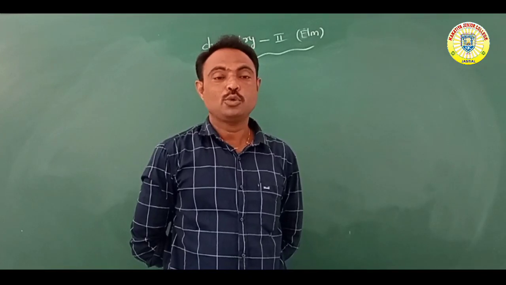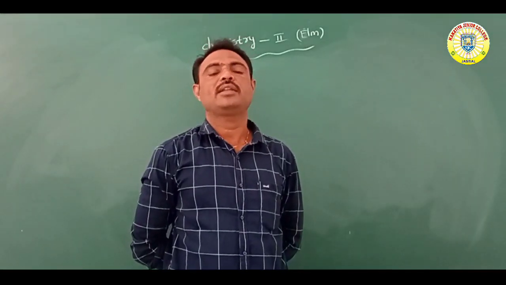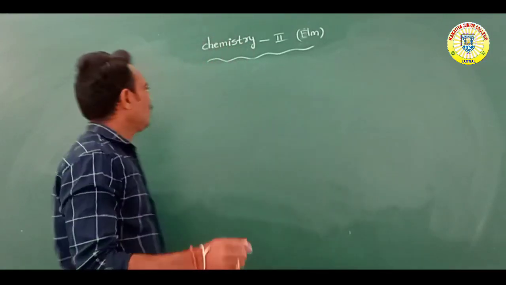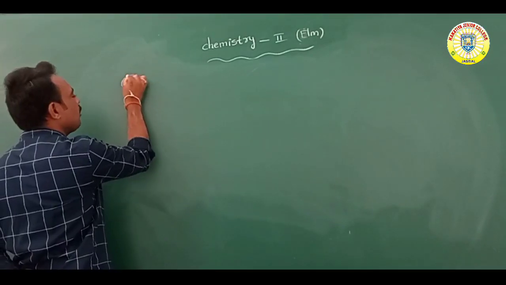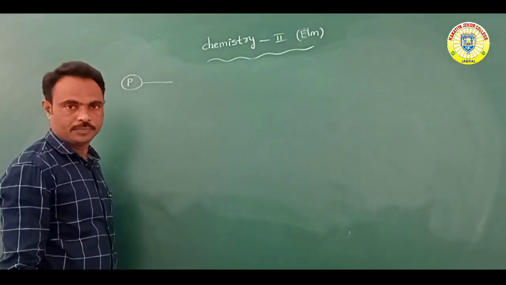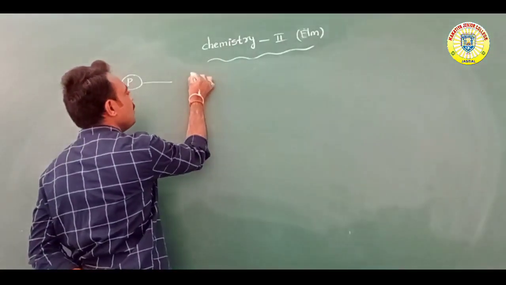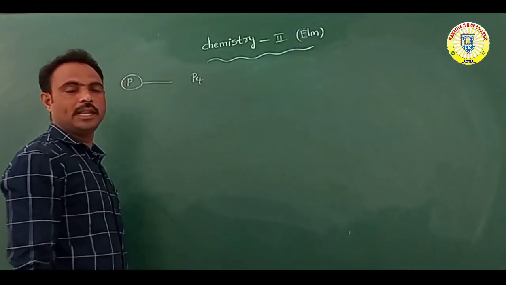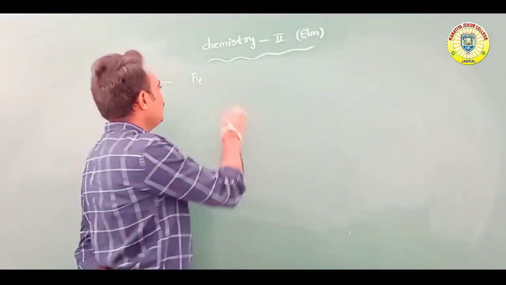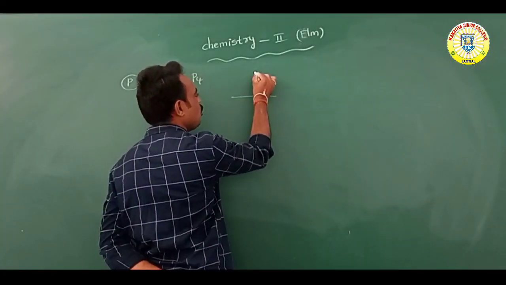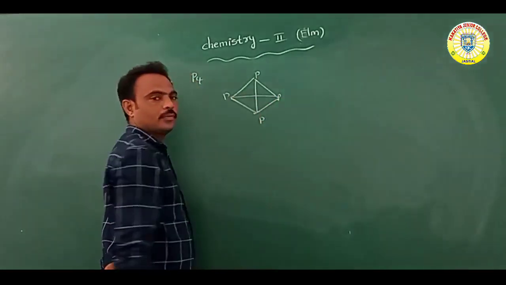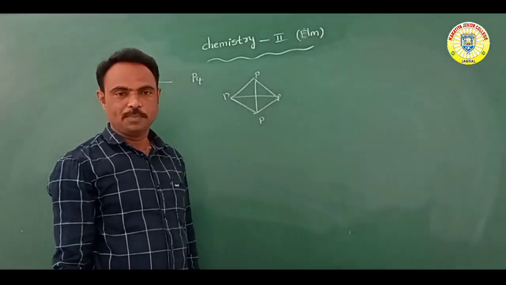Now, in today's class we will discuss phosphorus. Phosphorus always exists as a tetraatomic molecule, P4. Phosphorus P4 has a tetrahedral shape.